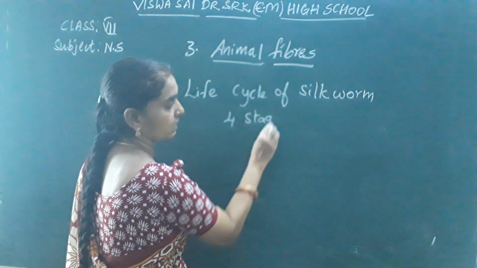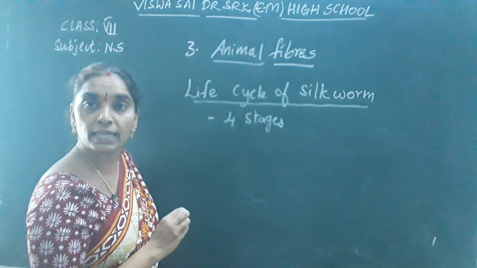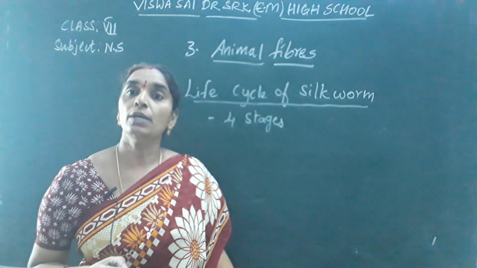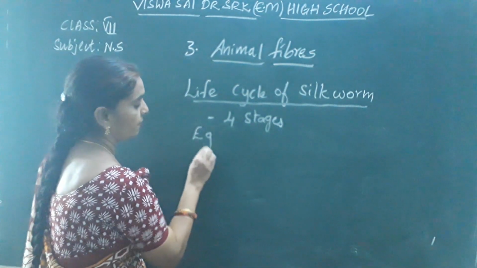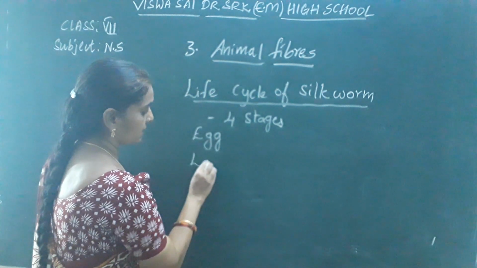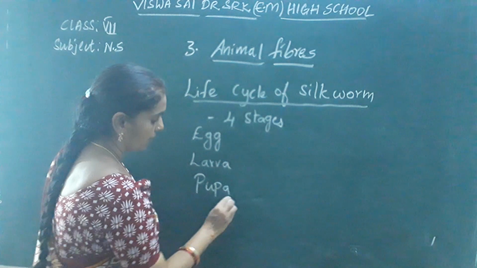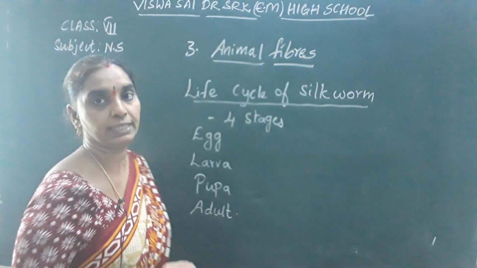How many stages, children? 4 stages. What are they? They are egg stage, larva stage, pupa stage and adult stage. First is egg. Next, larva. Next, pupa. And finally, it changes to adult.